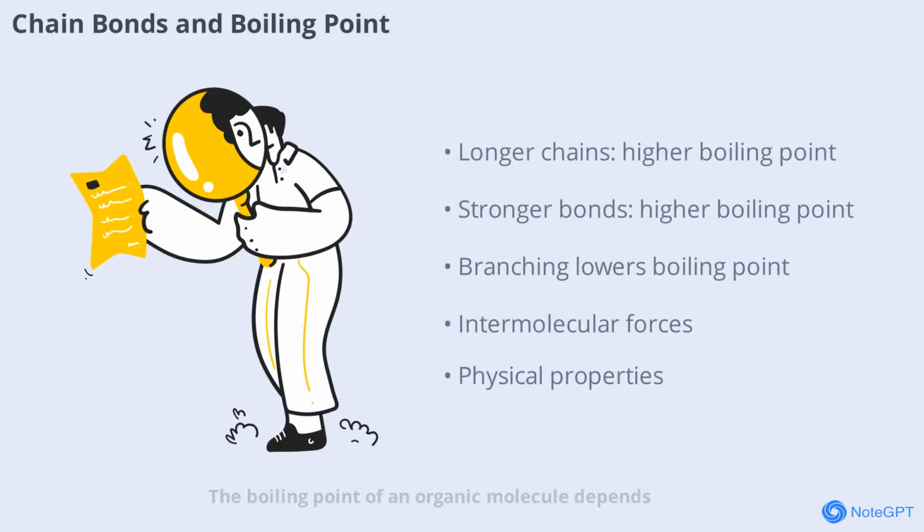The boiling point of an organic molecule depends on the length and type of its chain bonds. Longer chains and stronger bonds generally lead to higher boiling points. Branching can lower the boiling point by reducing the surface area available for intermolecular interactions.